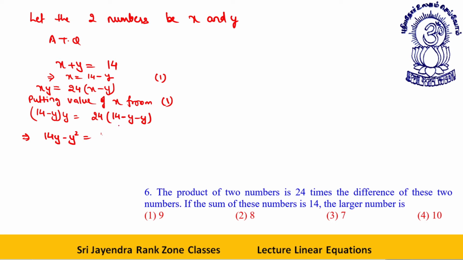What will be 24 into 14? 20 into 14 is 280. 4 into 14, 56. 280 and 56, 336. 336 minus 48y. So now this has become a quadratic equation.